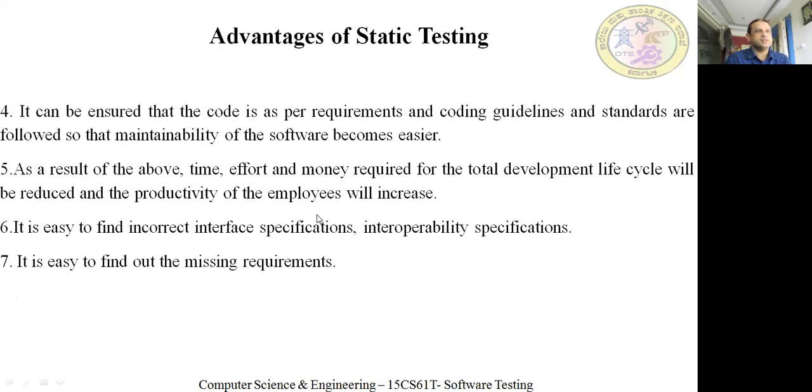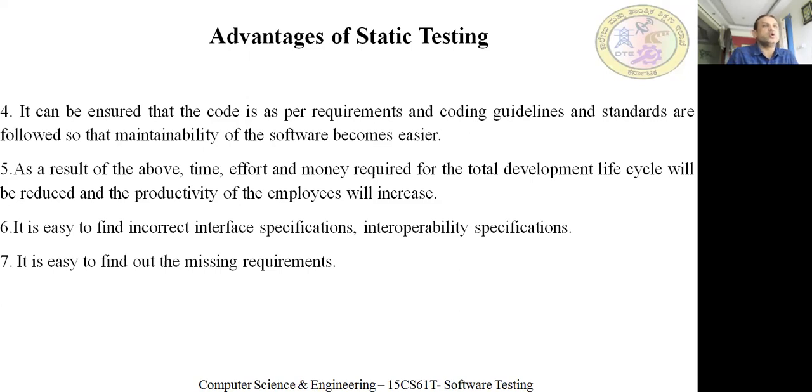Some more advantages, what we'll see. It can be ensured that the code is as per requirements and coding guidelines and standards are followed so that maintainability of the software becomes easier. What is one more advantage? We can ensure that the code is as per the requirement. As I told you, the SRS, software requirement specification document, is there with us.